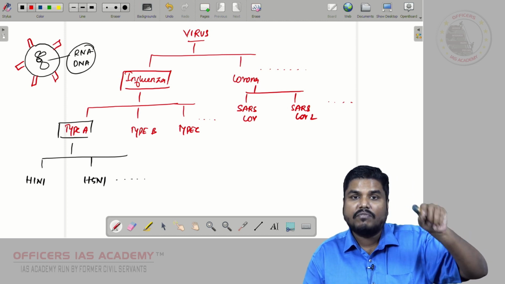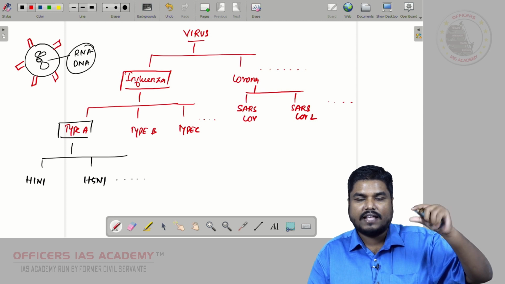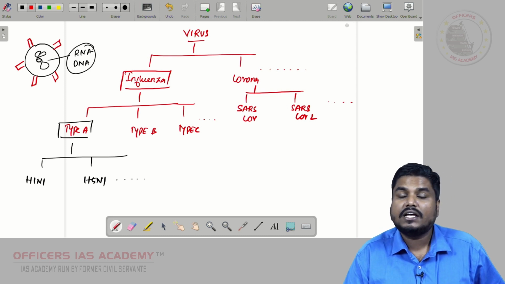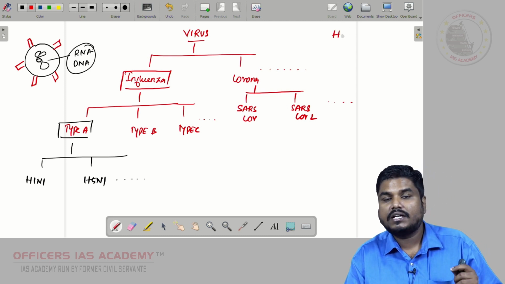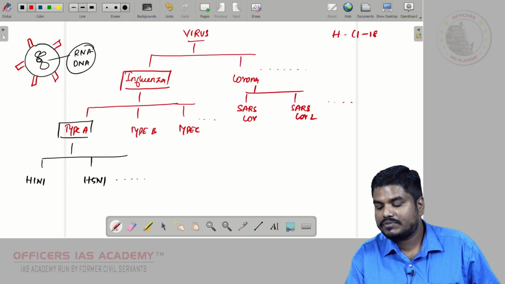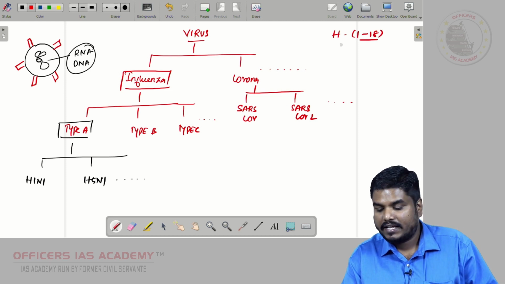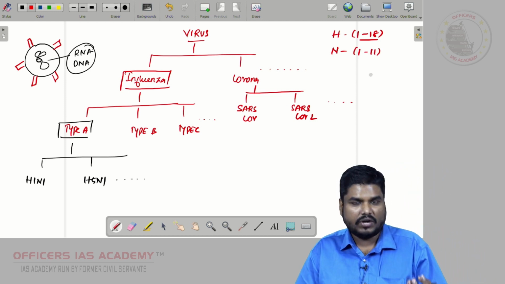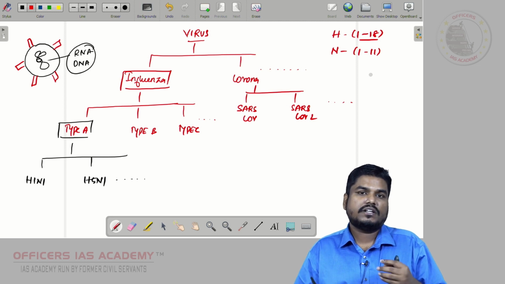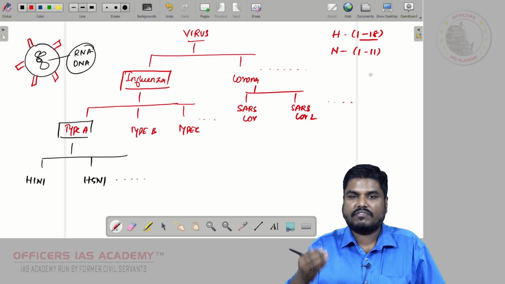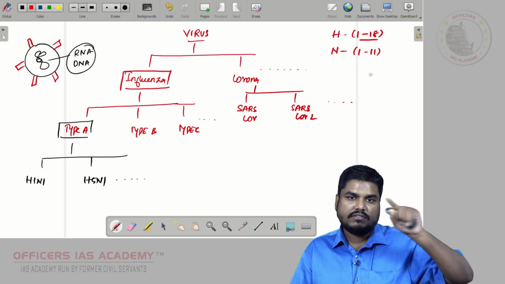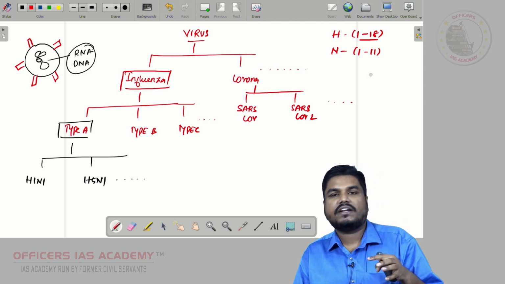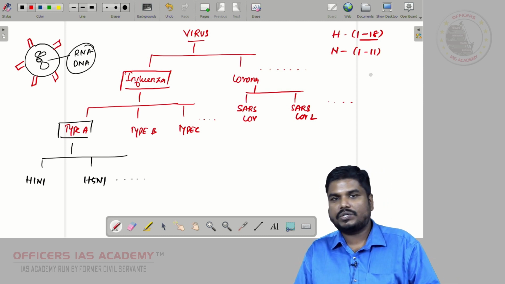Based on the type of protein substance, it is classified into H1N1, H5N1, like that, right? This H refers to hemagglutinin. There are 18 types of hemagglutinin. N refers to neuraminidase. There are 11 types of neuraminidase. Hemagglutinin and neuraminidase refer to different types of protein. Just for the sake of understanding, I am referring to it like that. So based on the type of the particles embedded over the virus, it is classified as H1N1, H2N2, H5N1.